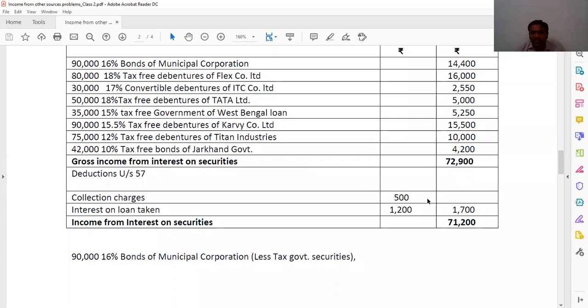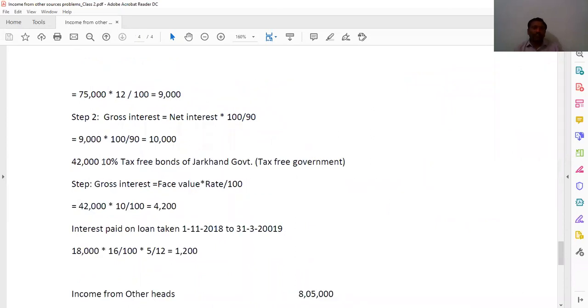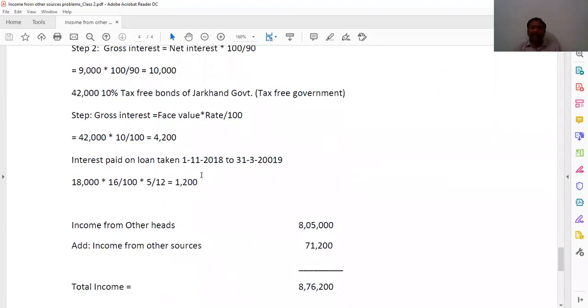Collection charges he has only given 500, and interest on loan taken will be calculated for actual months. Already I told in the last class itself. Now look here at which date he has taken it. So the interest paid on loan taken is from 1st November 2018 till 31st March 2019. Count it: November, December, January, February, March.